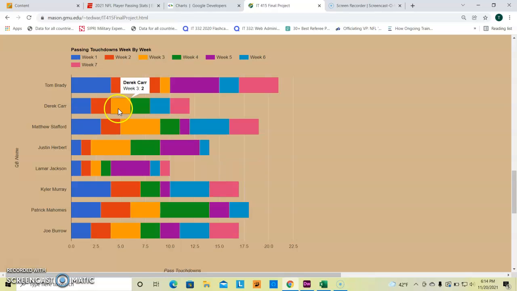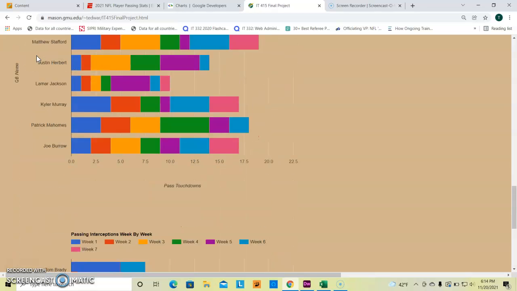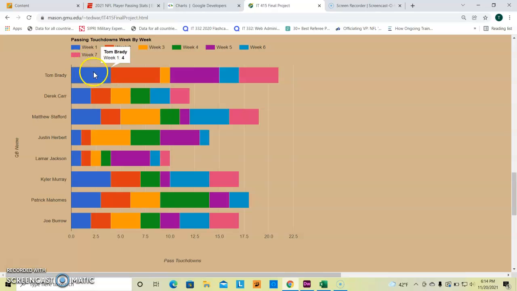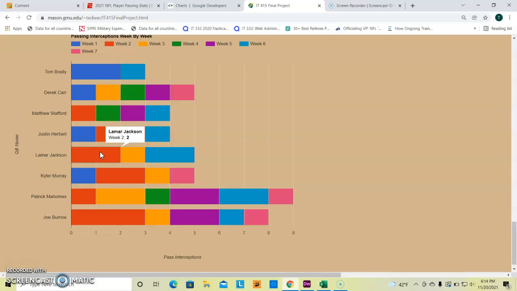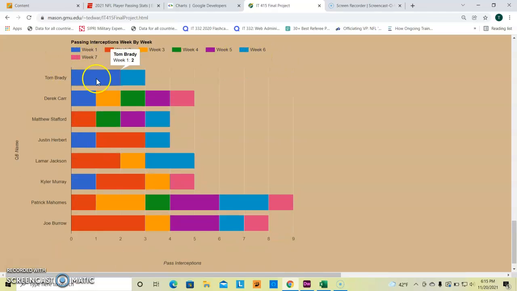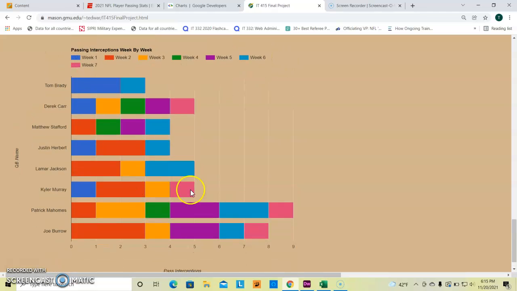In terms of the two bar charts I had, you have one for passing touchdowns week by week. Basically, it would break down each passing touchdown individually per week. So, for example, Brady had 4 in week 1. He had 5 in week 2, which is the highest amount, tied with Patrick Mahomes in terms of one week itself. And Brady's done that twice. So that's very impressive to do. And the last one is passing interceptions week by week, which is the same thing except it breaks it down by interceptions.